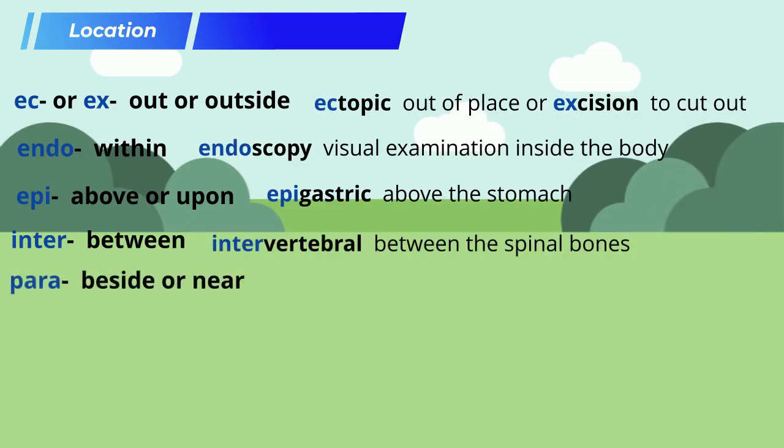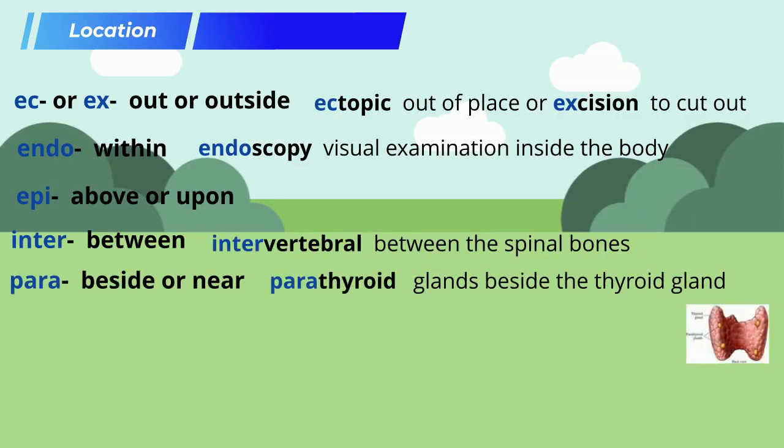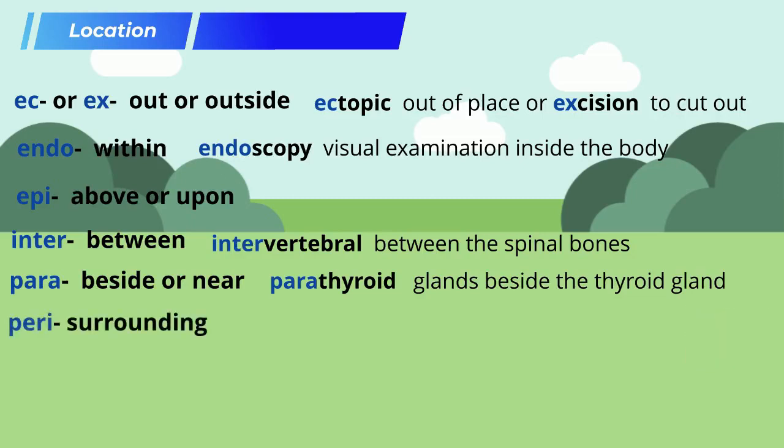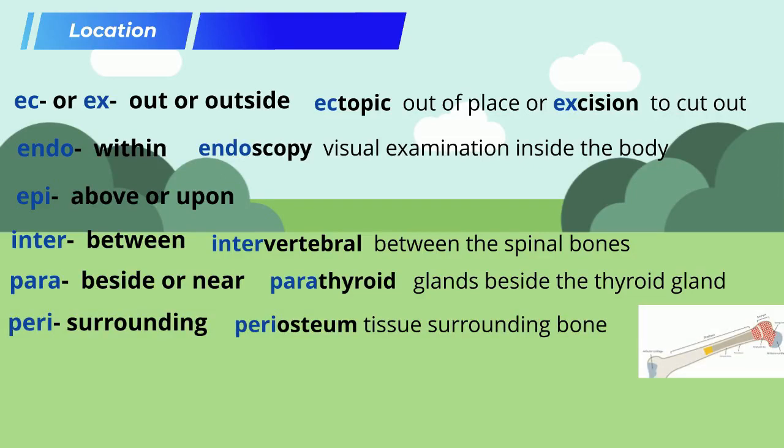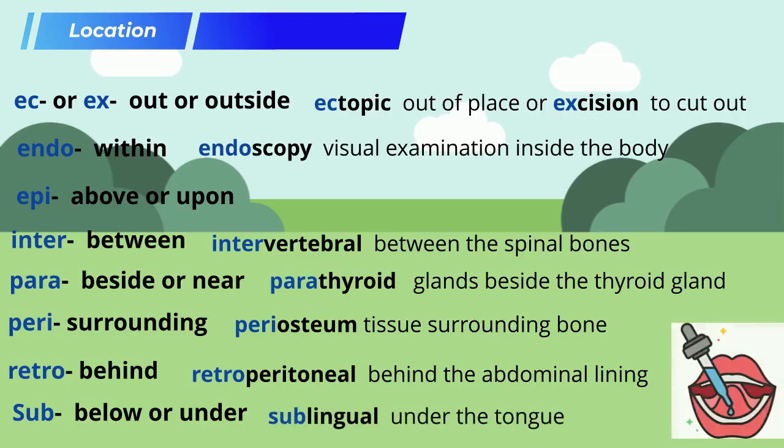Para, beside or near. Parathyroid, are the glands beside or on the back of the thyroid gland. Peri, surrounding. Periosteum, the tissue surrounding bone. Retro, behind. Retroperitoneal, behind the abdominal lining. Sub, below or under. Sublingual, under the tongue.